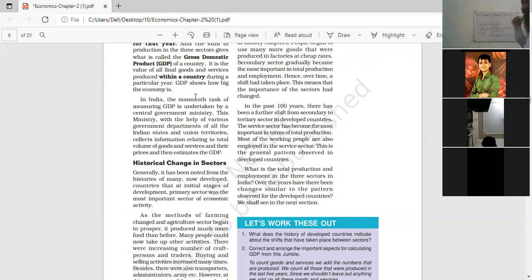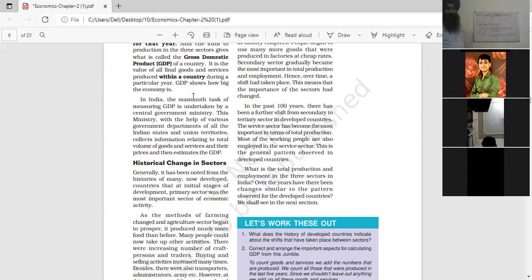Whereas GDP, gross domestic product, includes only the domestic value. Domestic means the final value of all those goods and services which are produced within the boundaries of a country.